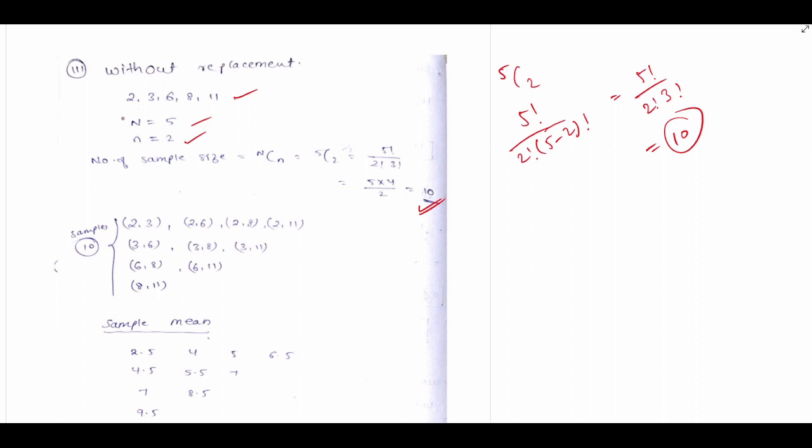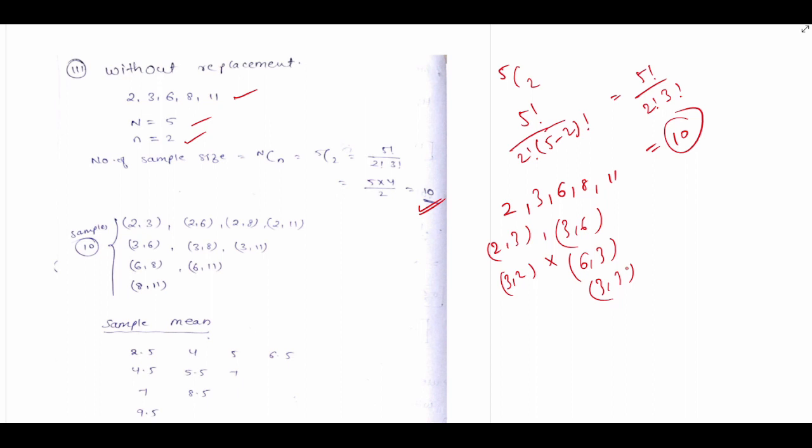So what does without replacement mean? Your data is 2, 3, 6, 8, 11. You can take 2 comma 3, 2 comma 6, 2 comma 8. If you take 2 comma 3, you can't take 3 comma 2 because both are the same. If you take 3 comma 6, you can't take 6 comma 3 or 3 comma 3.